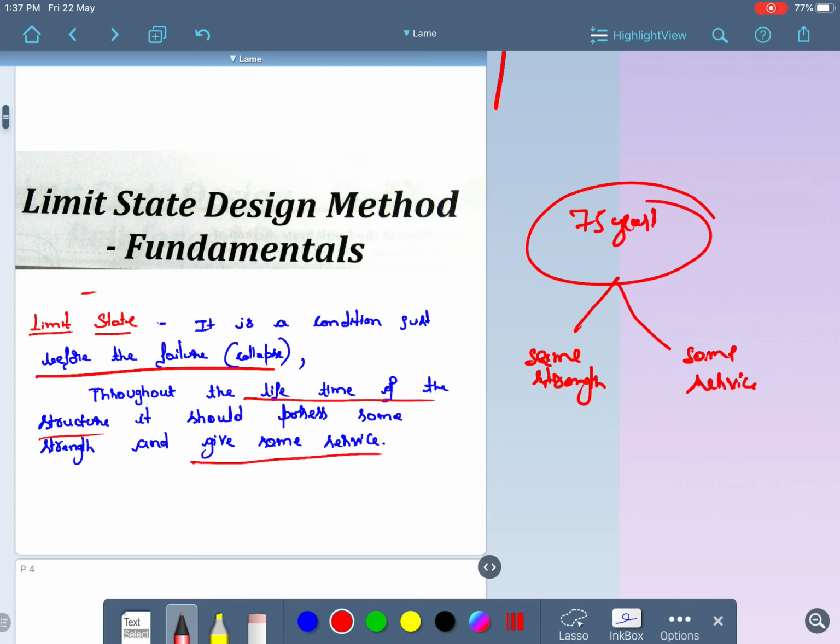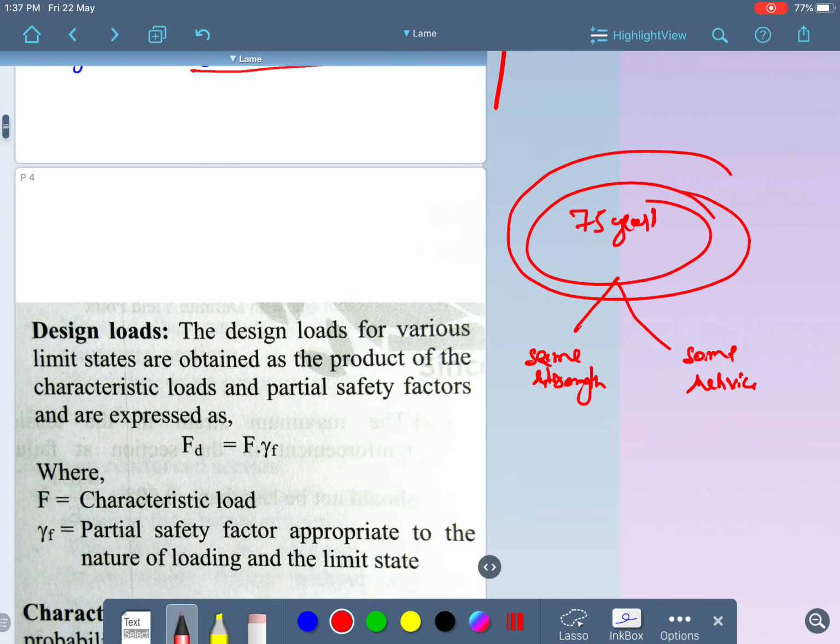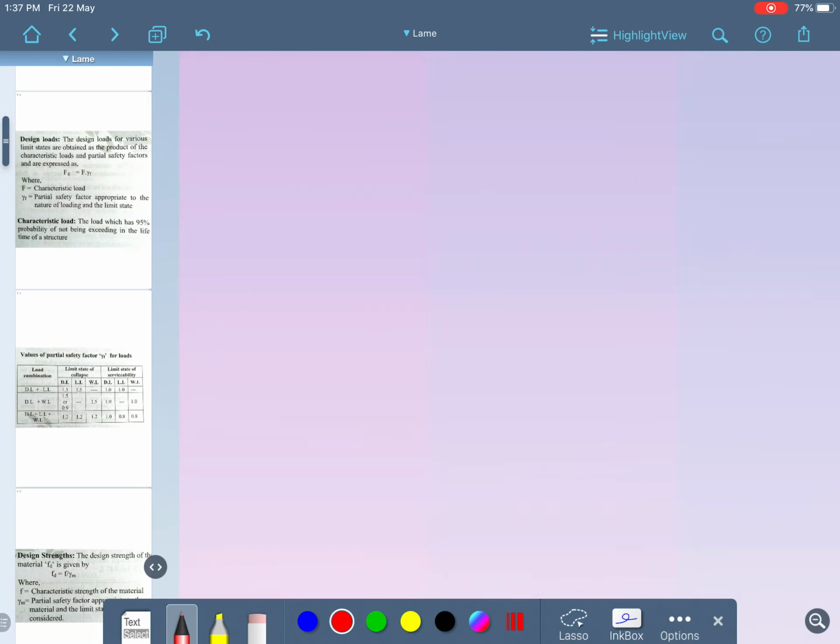Before the 75 years, what we are doing, we are designing with respect to the limit state method, and it should possess up to the 75 years, the design life, the same strength as well as the same serviceability. Fine. Before that, I'd like to add some more points here. One is limit state of collapse and one is limit state of serviceability. What are the things which come under limit state of collapse and what are all the things which come under limit state of serviceability? First of all, limit state of